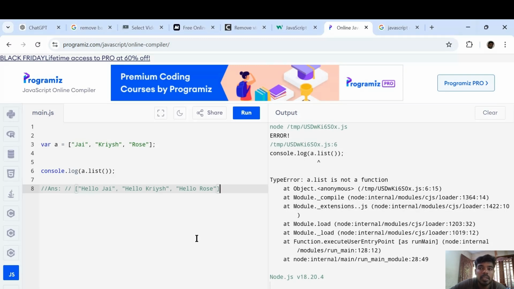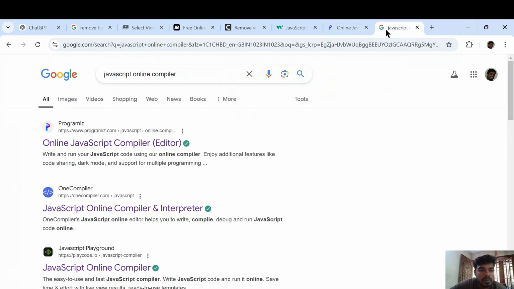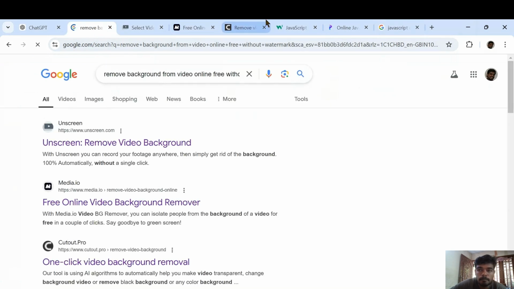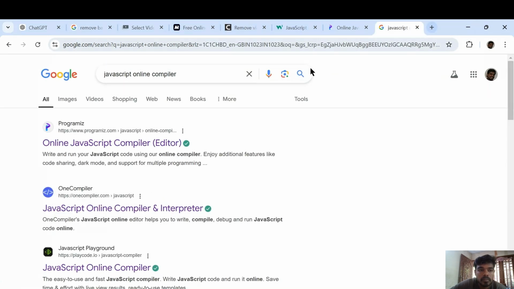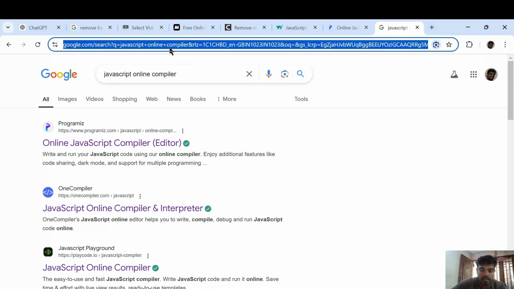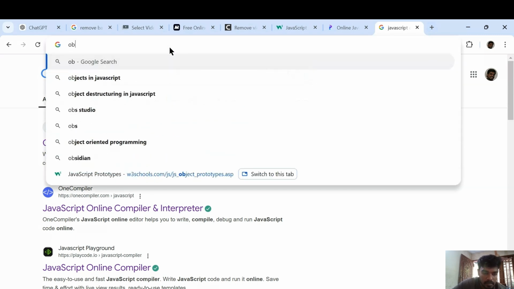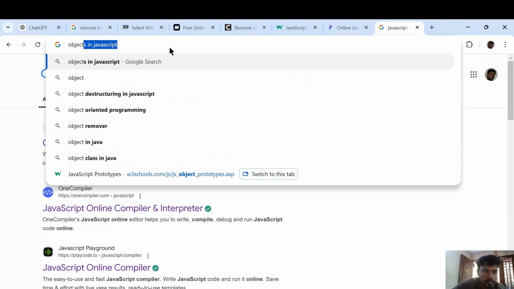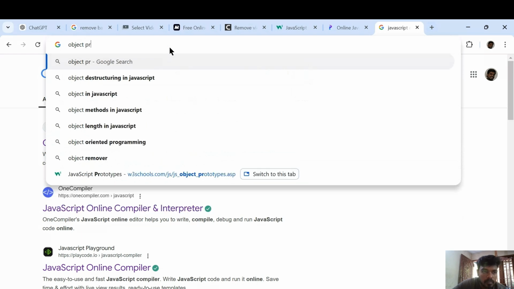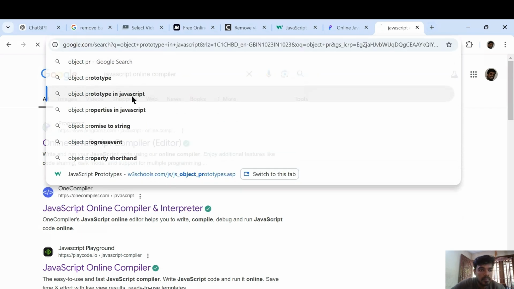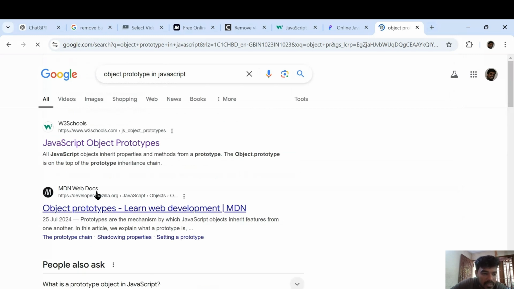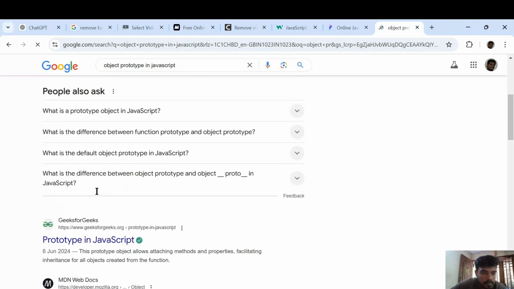You can google it anywhere, you can find what a prototype is. If I type what is object prototype in JavaScript, you may find the answer here.